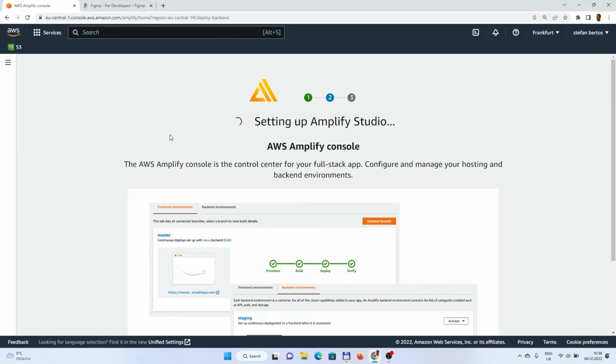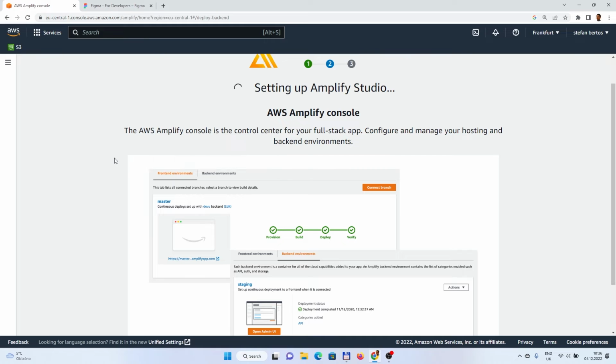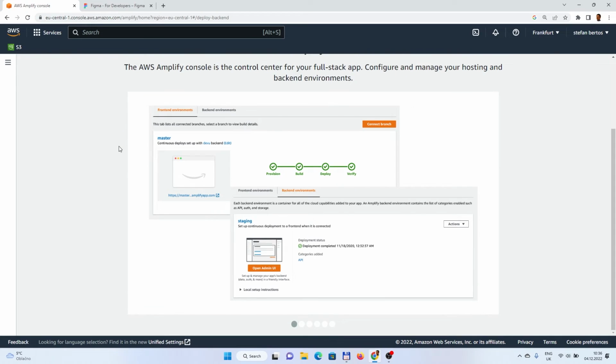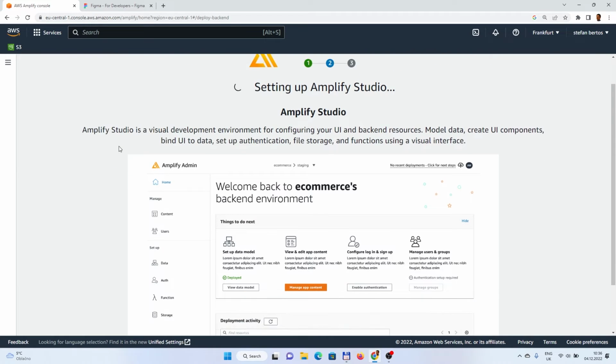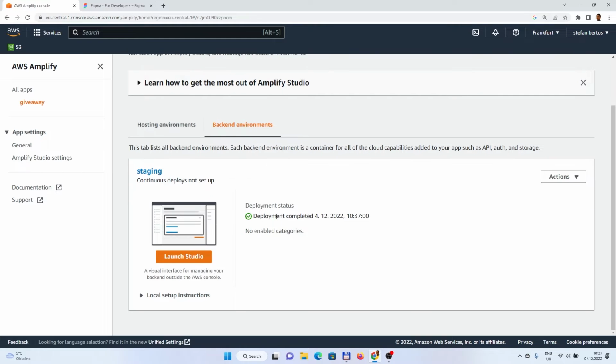Under the hood, Amplify will spin up some services like CloudFormation, and they will provision a new environment for us, which is great. So you need to be patient and wait a bit. And voila, the environment is up. What we can do to really start up is to launch the studio. If you click on Launch Studio, it should open a new URL with the cloud instance of the Amplify Studio.